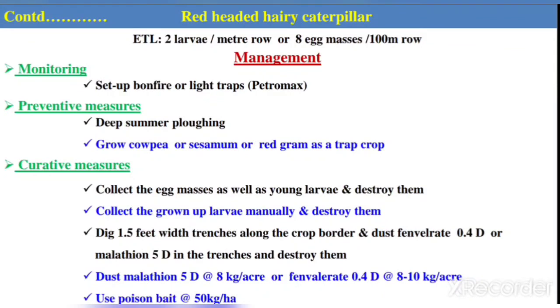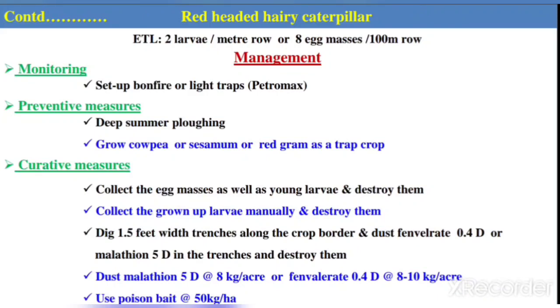The ETL is 2 larvae per meter row or 8 egg masses per 100 meter row. For management, as monitoring, set up light traps or bonfire. As a preventive measure, go for deep summer ploughing to expose the pupal stage to hot sunlight or to insectivorous birds.